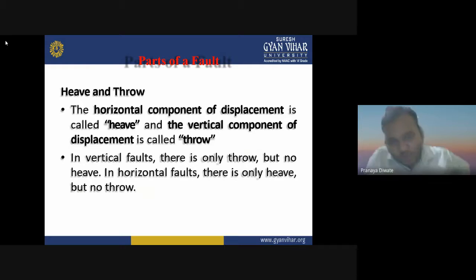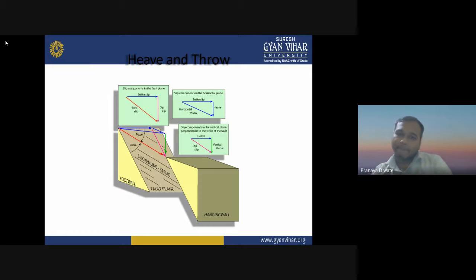Then we have heave and throw. What is heave and what is throw? The horizontal component of displacement is called heave, and the vertical component of the displacement is called throw. In a vertical fault, there is only throw but no heave. In a horizontal fault, there is only heave but not throw.